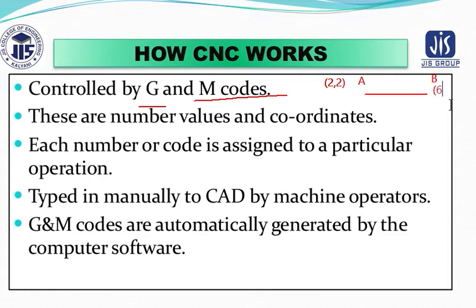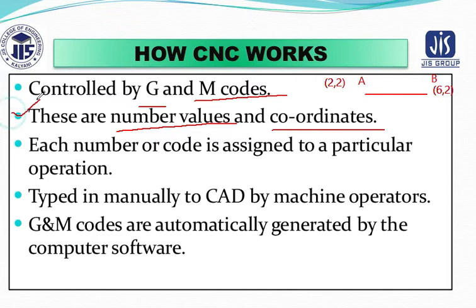That means 6, 2, because the y-axis remains the same. So the code is always justified by a coordinate value, so that the tool can move in that particular path. So you can see how the value has been decided. These basically have number values and coordinates.